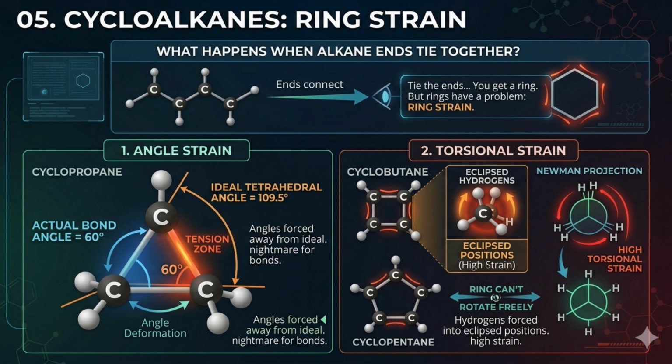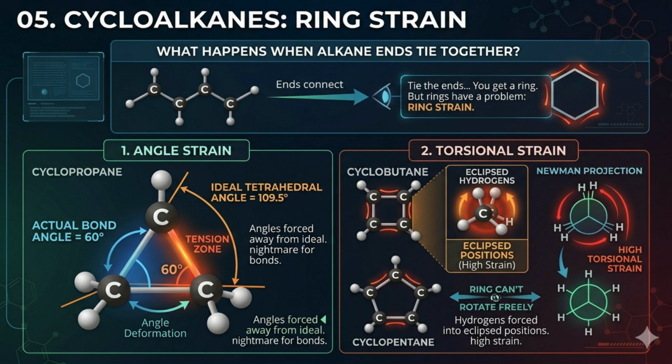Welcome to Module 5, Cycloalkanes and the concept of ring strain. Up until now, we've looked at free-flowing, straight-chain alkanes. But what happens when you take the two ends of an alkane chain and tie them together? As the top diagram shows, you get a closed loop, a cycloalkane. However, forcing atoms into these closed shapes creates a unique problem, ring strain.